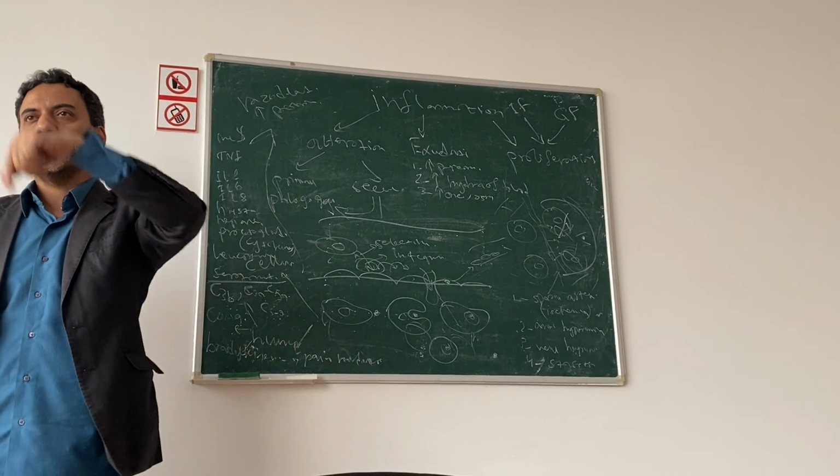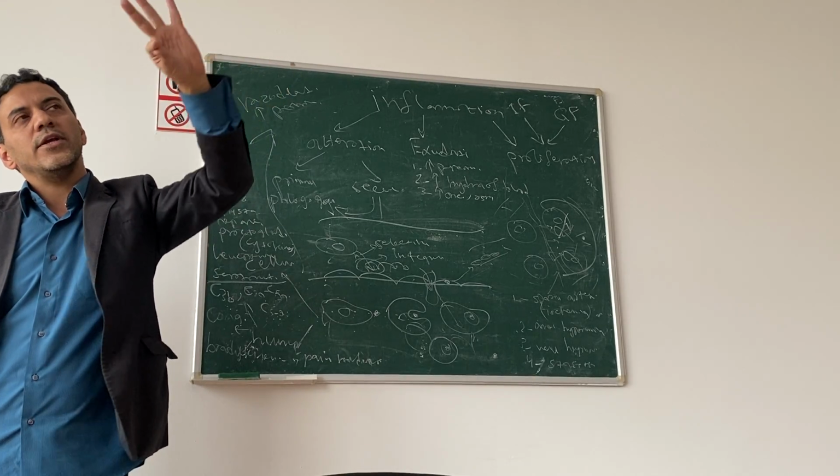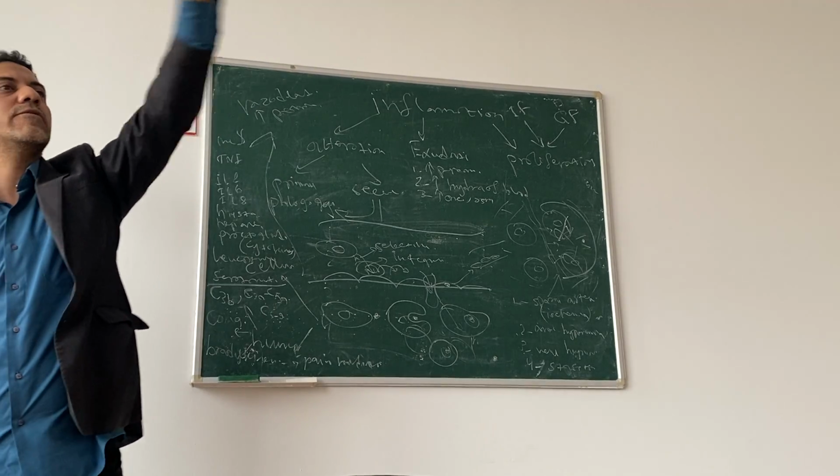How to treat inflammation? We have three therapies. First, etiotropic therapy, to remove the cause.